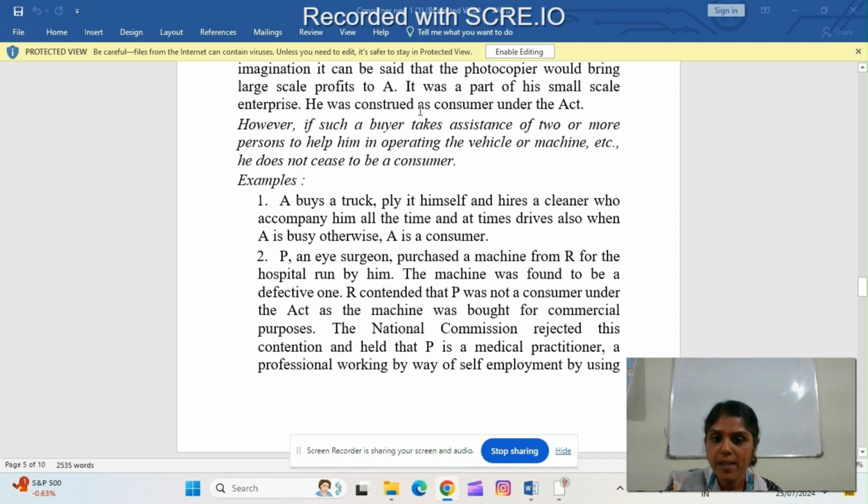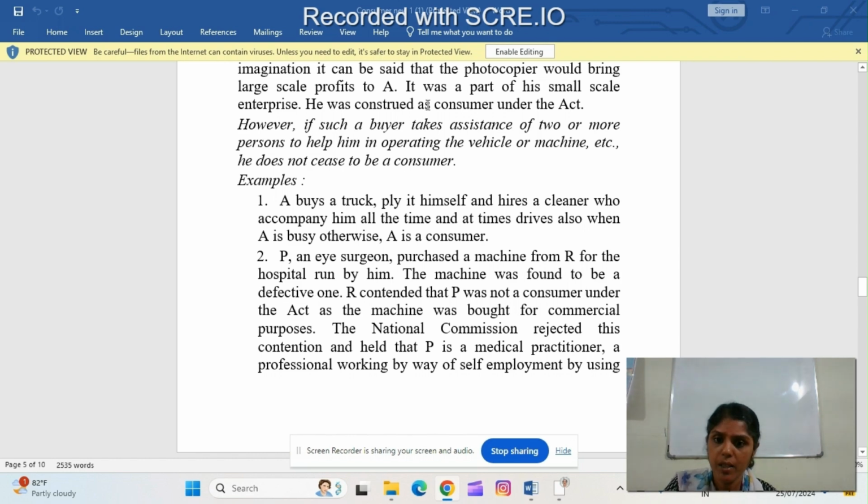Example: A buys a truck, plies it himself, and hires a cleaner who accompanies him all the time and at times drives also when A is busy. Then A is a consumer. That means A buys a truck and he himself uses it, and he also has a cleaner accompanying him who helps him all the time, and sometimes also drives when A is busy. Here A is using the truck for his livelihood.